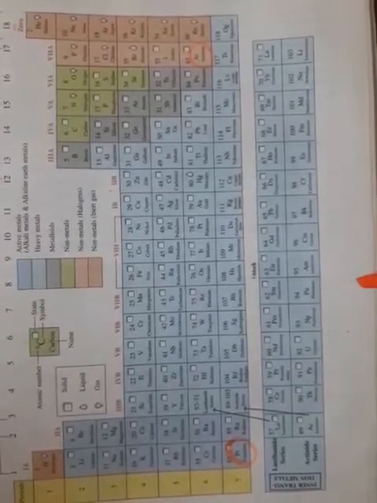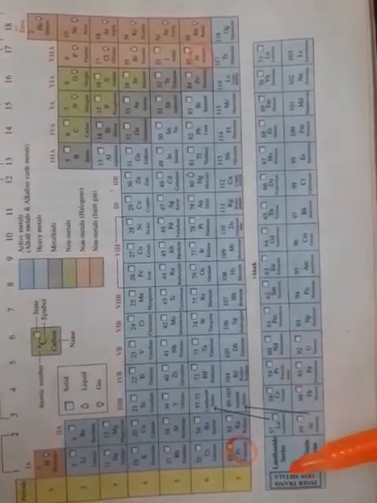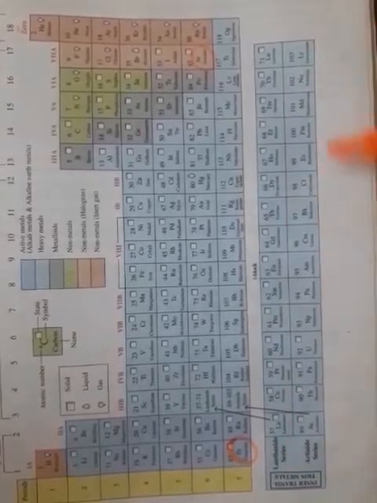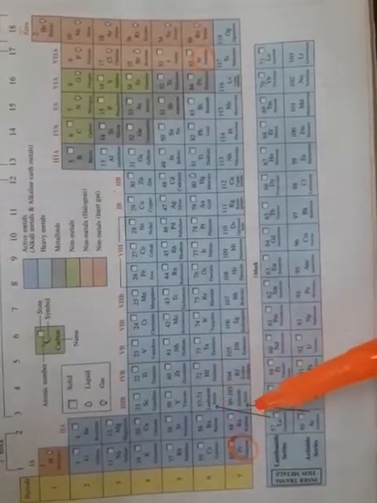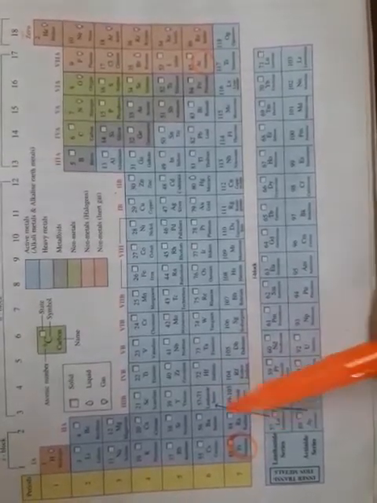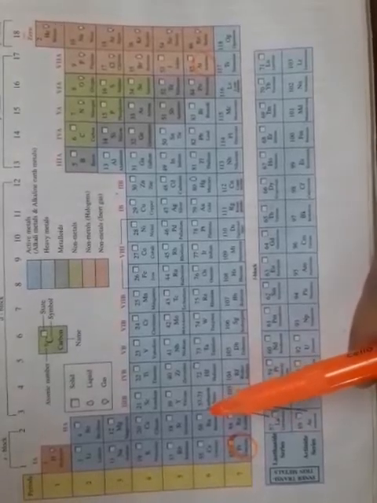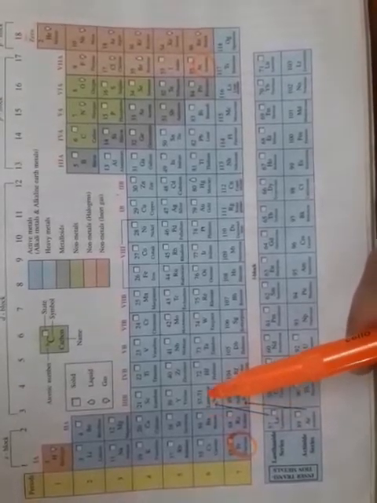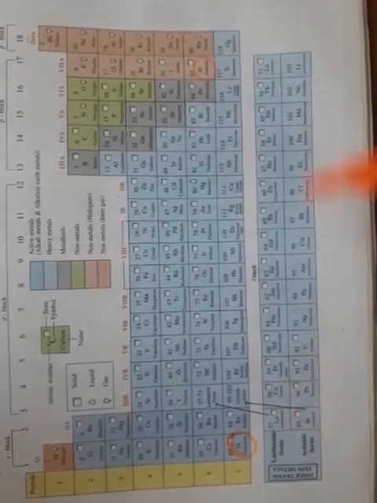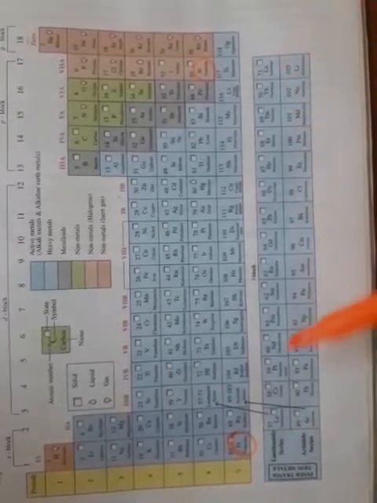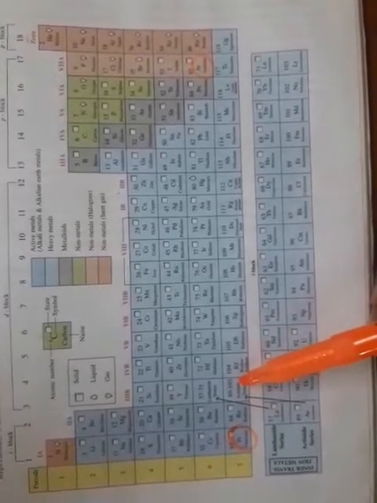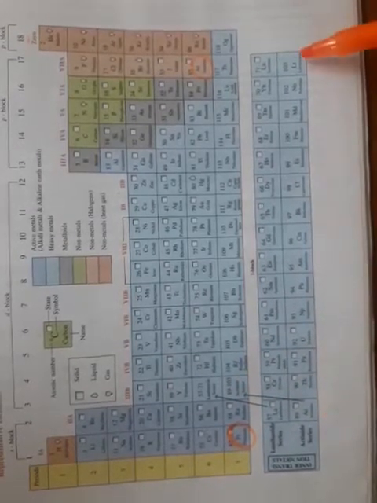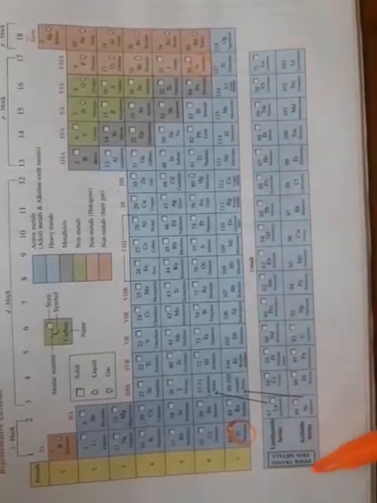Just for you to know, children, there are certain elements which are inner transition elements: the lanthanide series and actinide series. You see the arrows from atomic number 57 to 71, that is from lanthanum to lutetium, and from atomic number 89 to 103, actinium to lawrencium. They are placed here at the bottom.